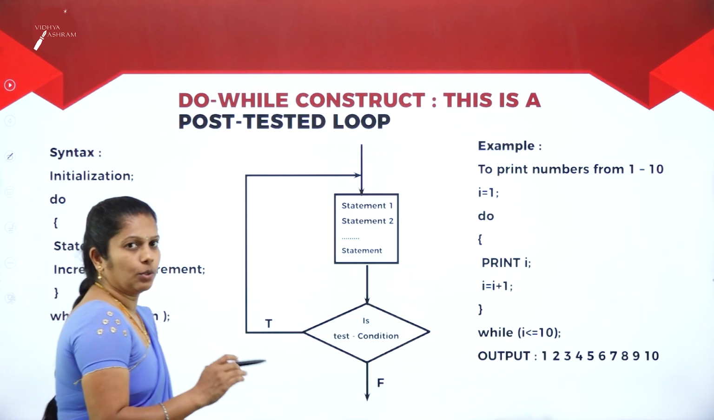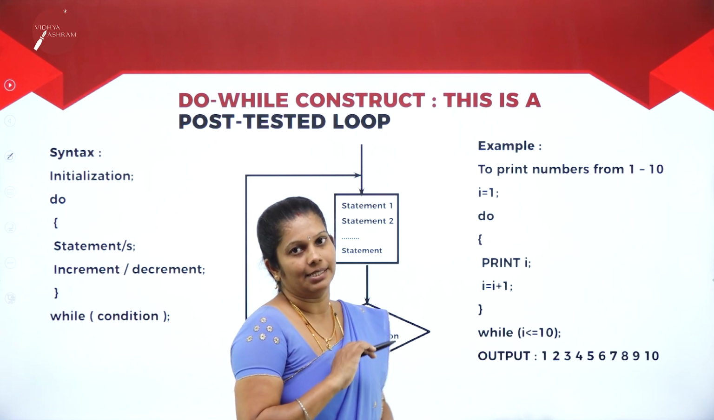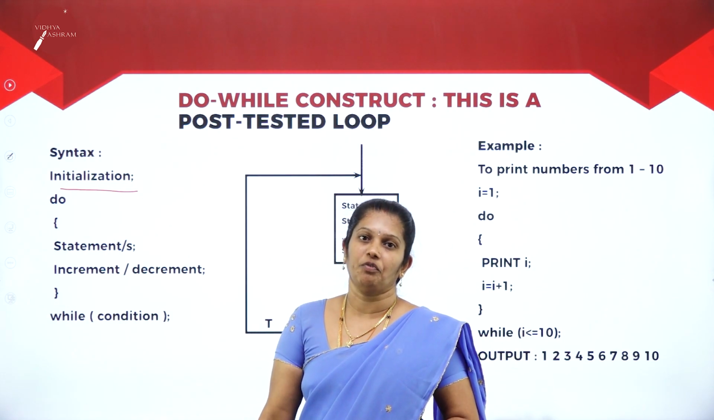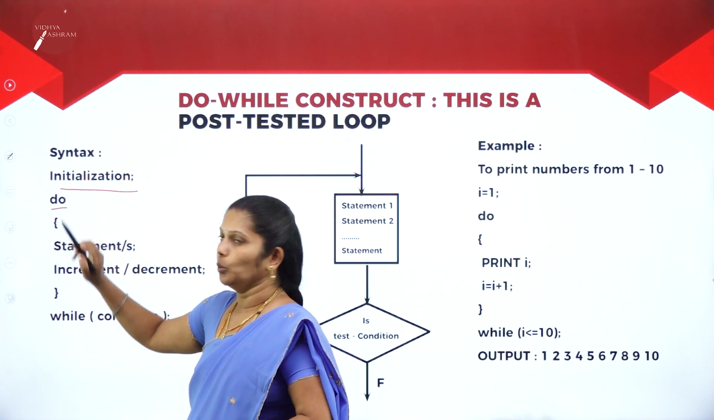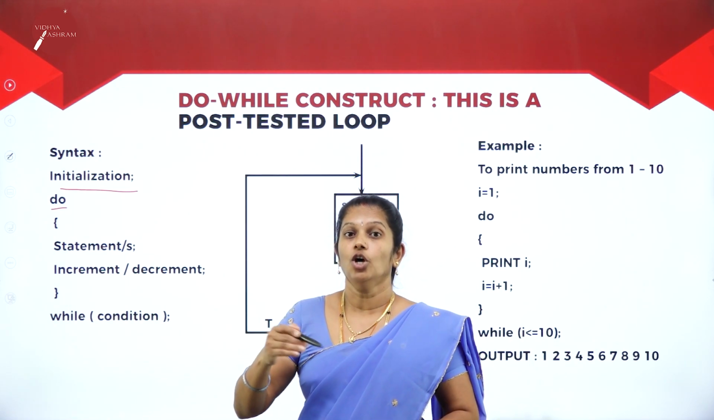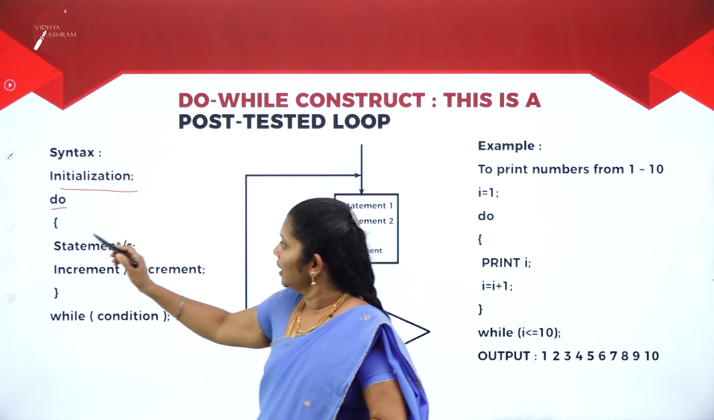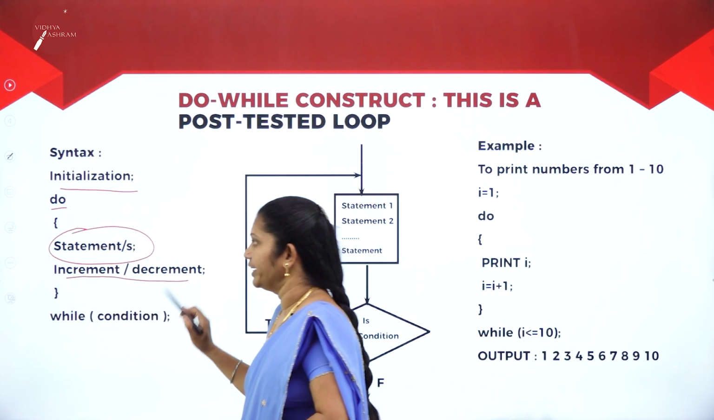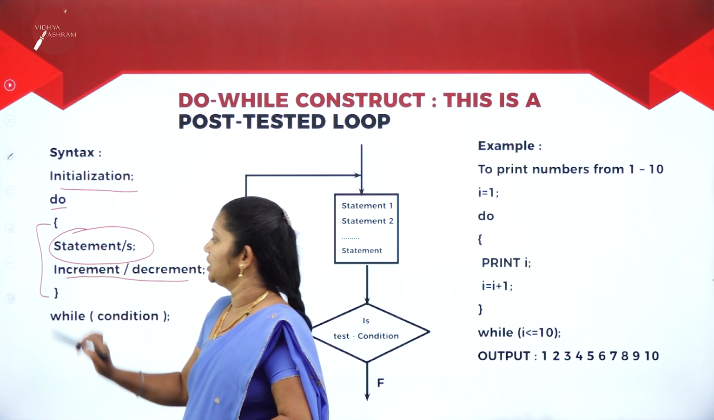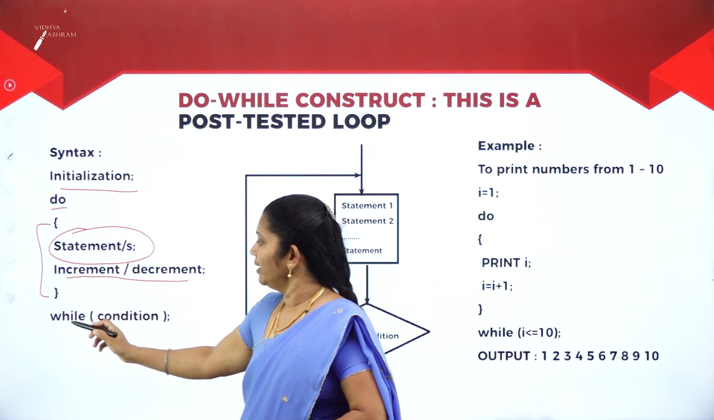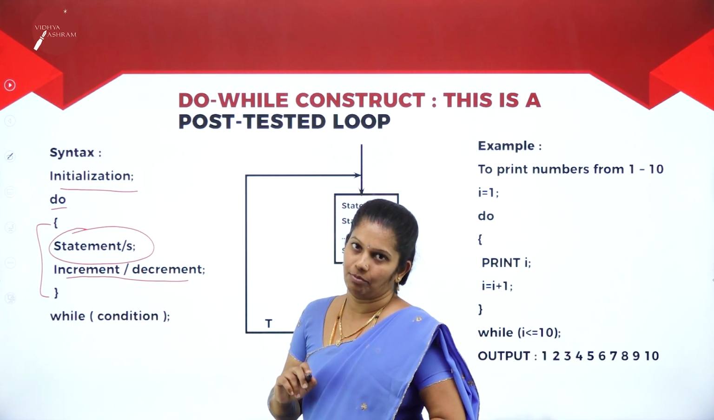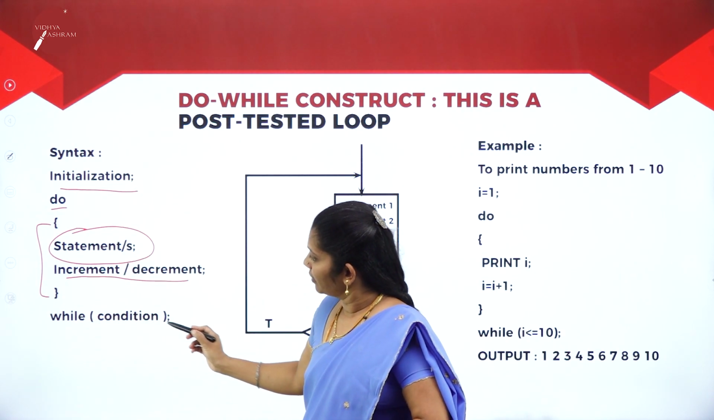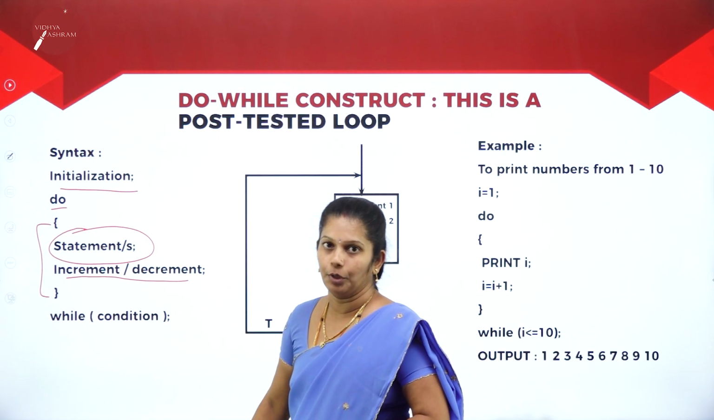If you observe the flowchart as well as the syntax and example, in the syntax, first we have to initialize whichever variable you want. Then you have to mention do this operation. That's why it is called the do while statement. Then here we write the statement, whichever statement you want. Then perform the increment or decrement operation. These two operations it has to perform. Later on, while condition, then semicolon. If you observe, first we write do, then while, and under while we write the condition, then semicolon.